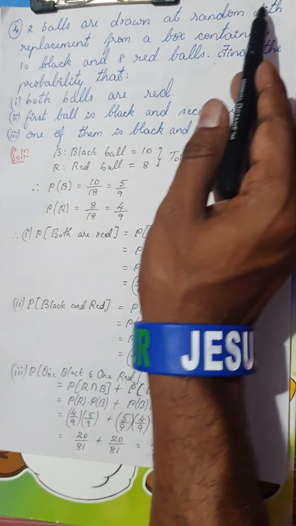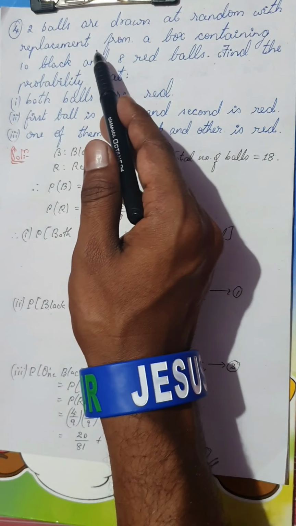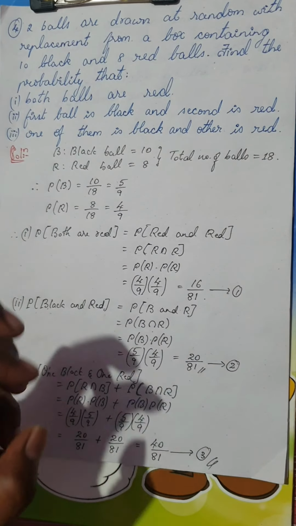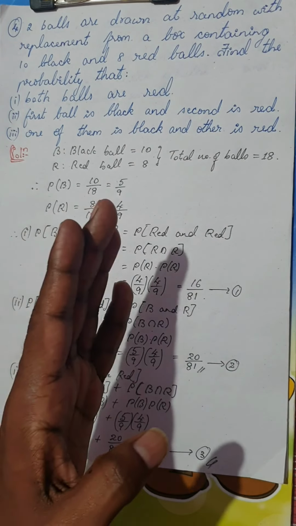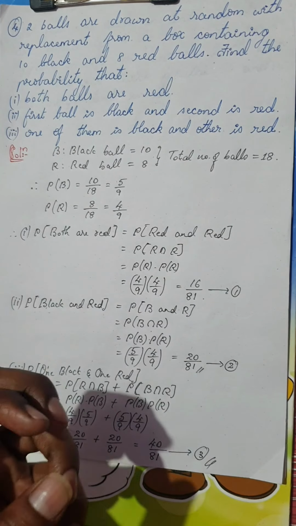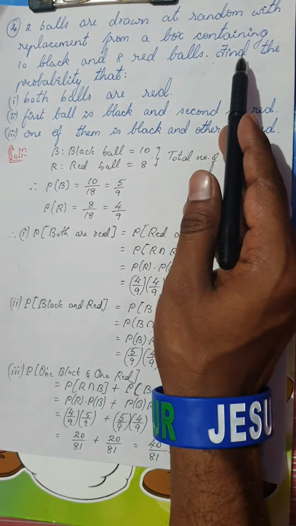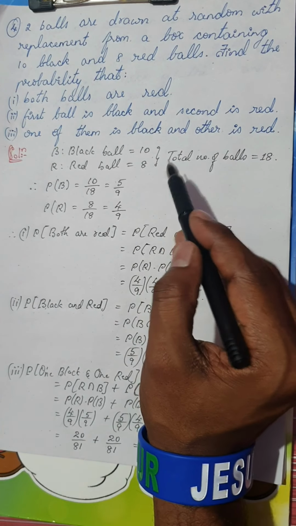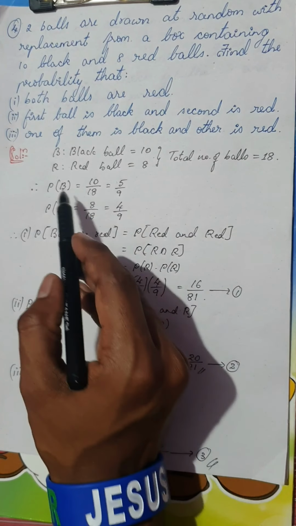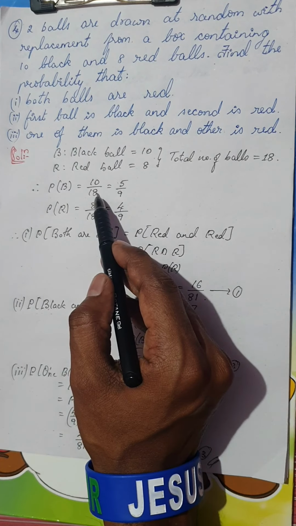With replacement means picking a ball on the first attempt and the second attempt are the same because you are putting the ball back. If the replacement is not allowed, then picking a black ball in the first case would be 10 out of 18.